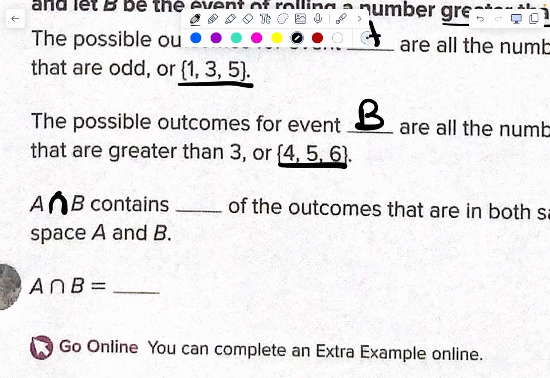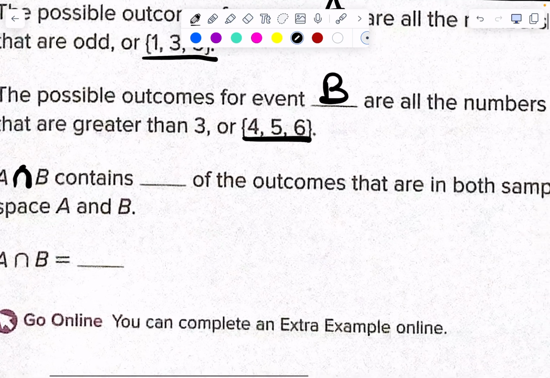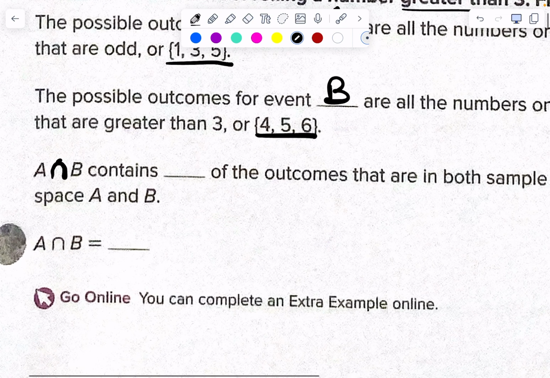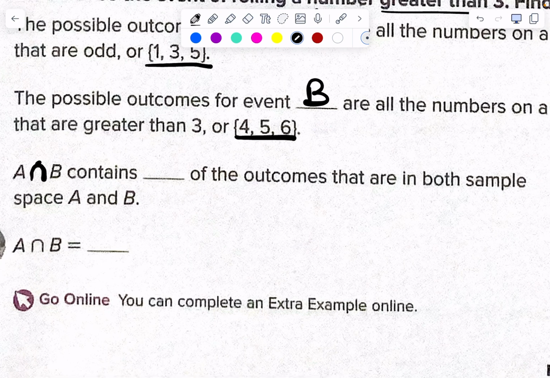A intersect B contains blank of the outcomes that are in both sample spaces, A and B. What do they want in that blank? One. They just have one outcome there. Contains one of the outcomes that are in both. I would say it contains all of the outcomes that are in both sample spaces. Does that make sense? All that's in both? Confusing. Whatever, I don't like that blank.